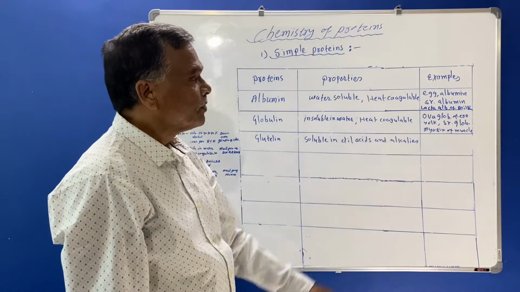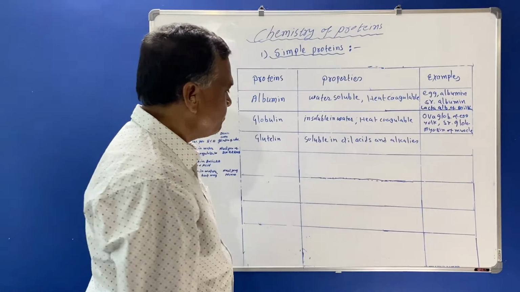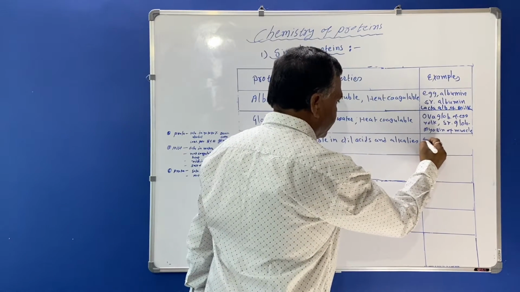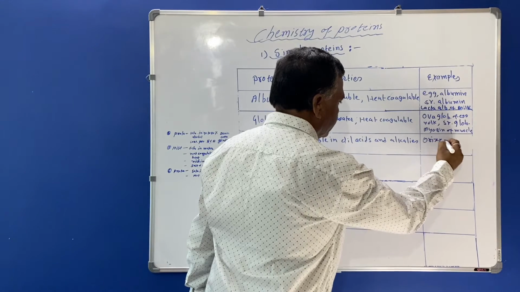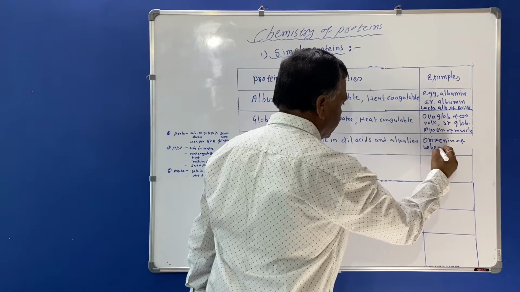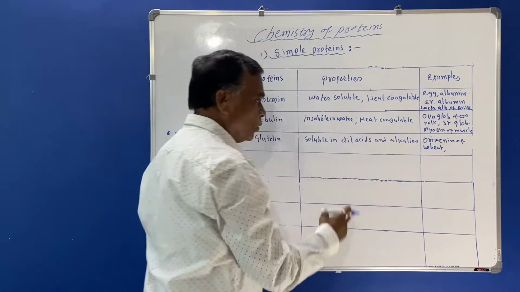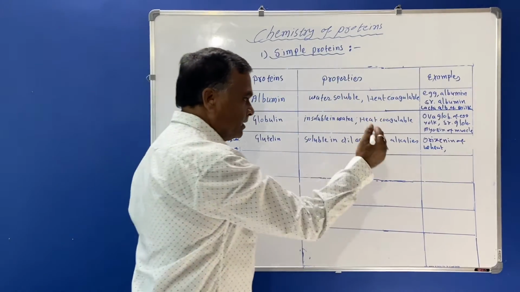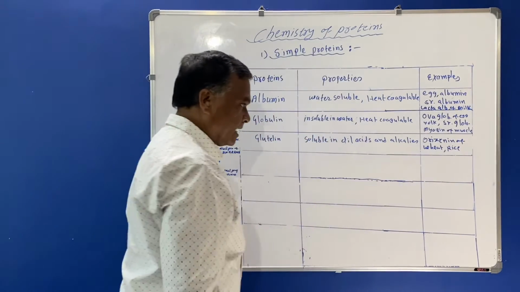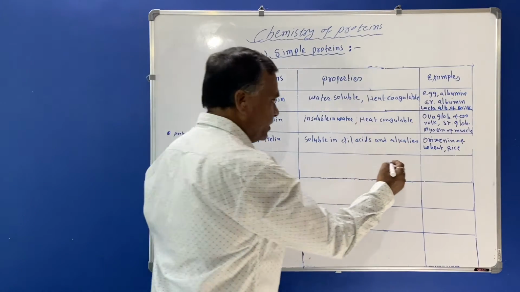So you must know that the example of this glutenin is the oryzenin of wheat and rice, and gliadin of wheat.